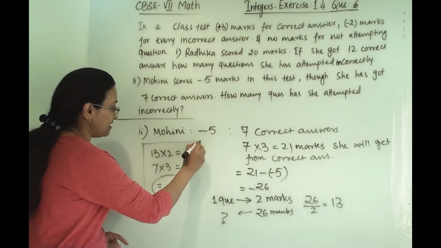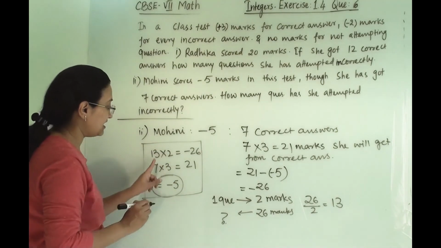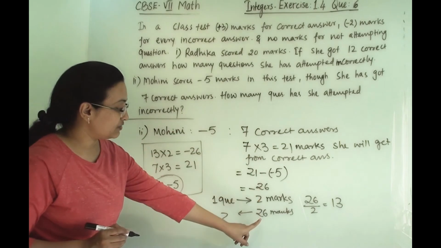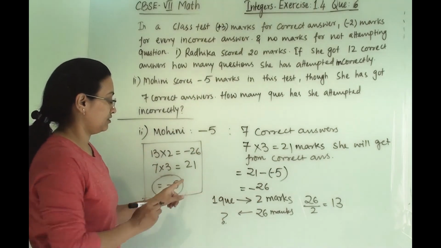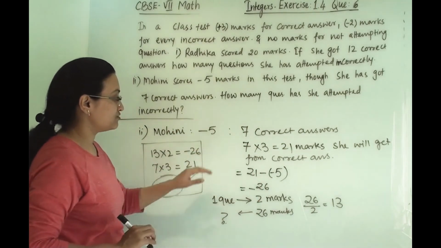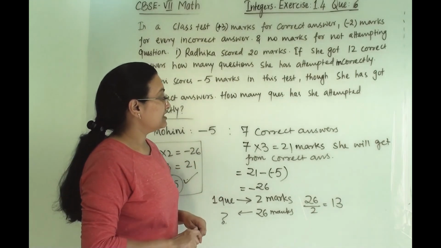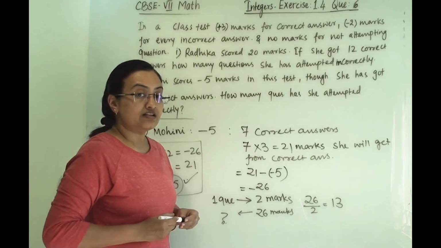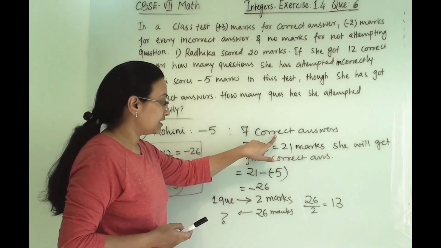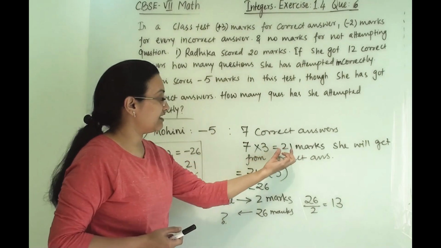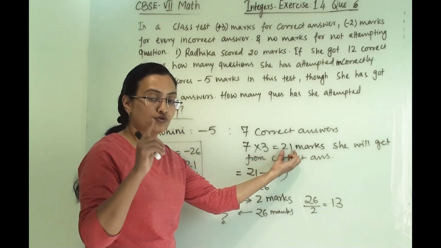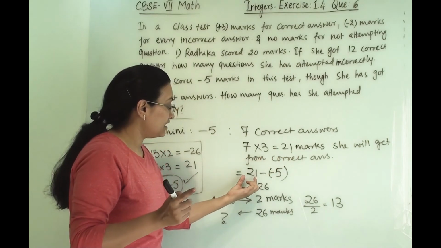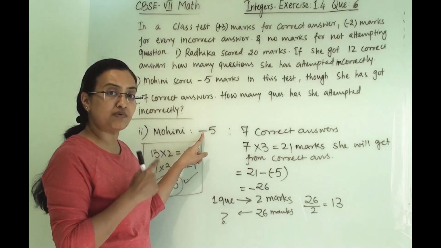So we have checked our answer, that whatever we have calculated here is correct. So this is correct. 7 answers she has attempted correctly, so from that we have calculated her score from correct answers. Now her actual score is -5.